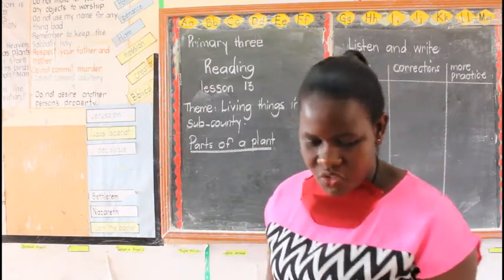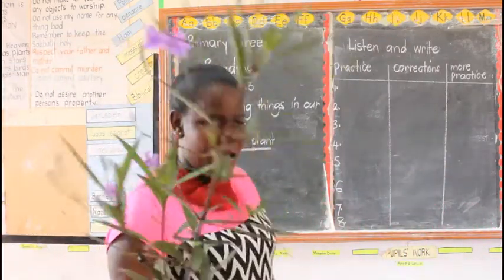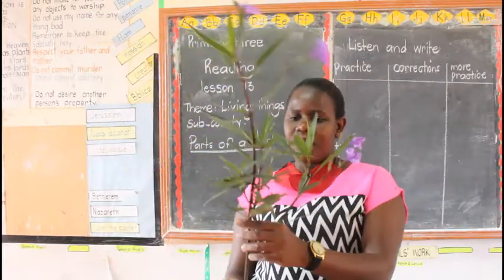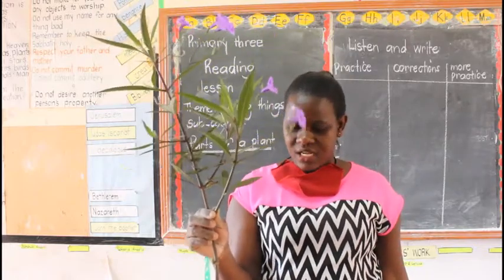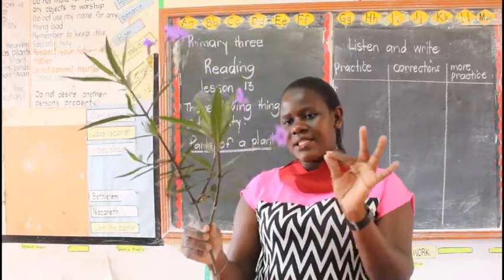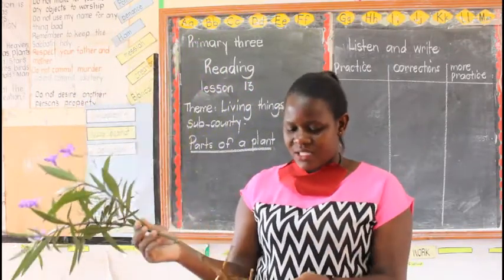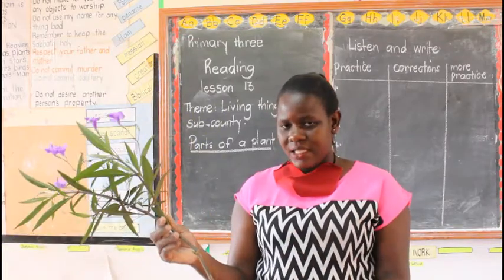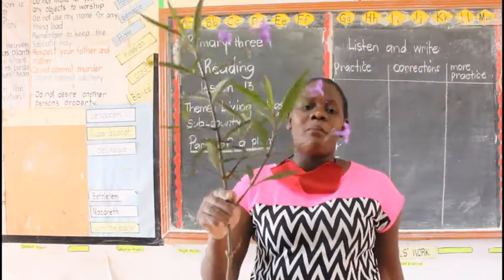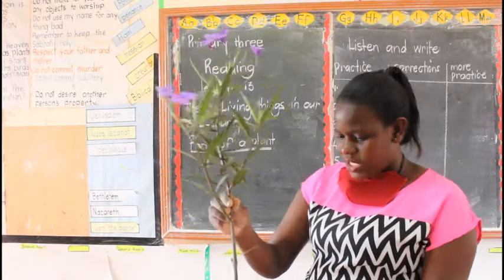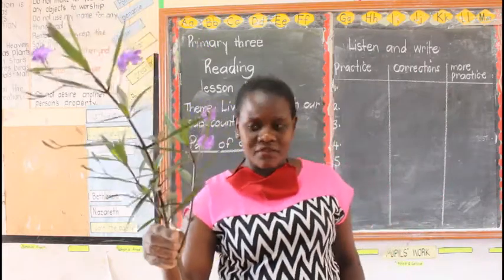Okay, if you don't know, you're going to know some of them. I have here my simple plant, and we are going to name the parts of this plant. Are we together, children? I told you a plant is a living thing that grows in soil. That's why I just uprooted this one here. You can even see soil here. It came out with it. Meaning it's a living thing that grows in soil. So this is my simple plant. We are going to identify some of the parts of this plant.